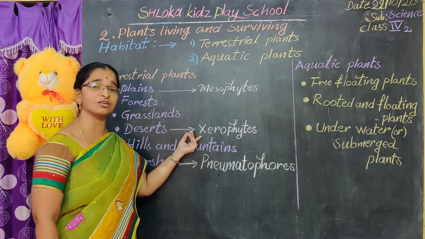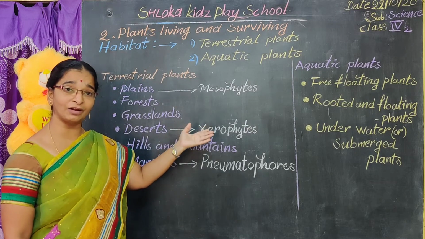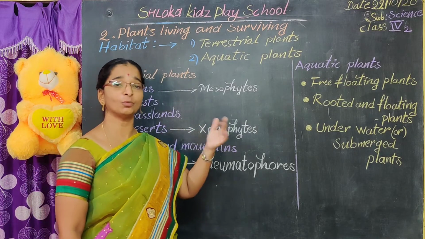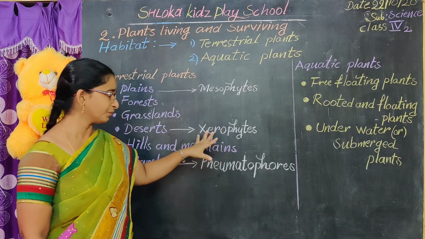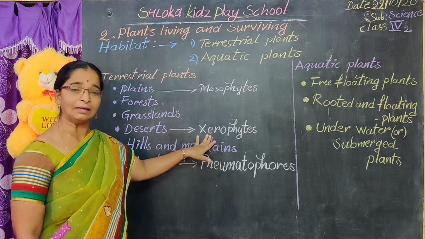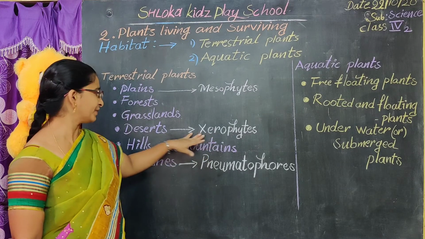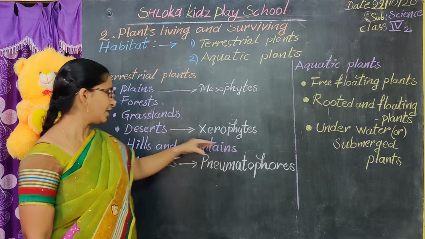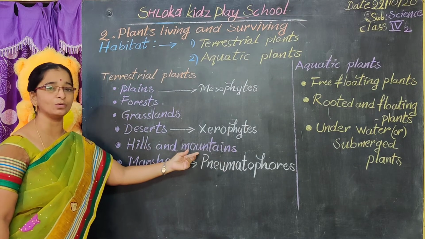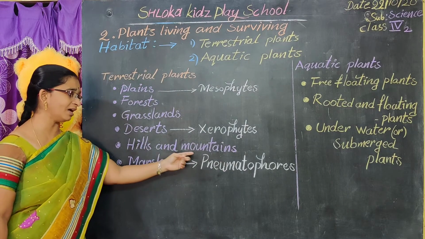Not only to reduce the loss of water, but also to protect the plant from other animals, so that it is not eaten. Because of these thorns, animals will not take these plants as food. This is about the desert plants. Now we'll discuss the hills and the mountains.